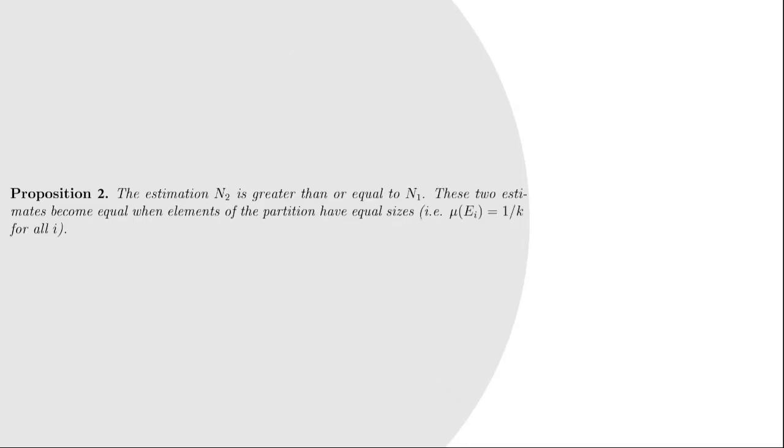And the final result states that the estimation M2 is greater than or equal to M1. These two estimations become equal when the elements of the partition have the same size, or all of them have the same size 1 over k.